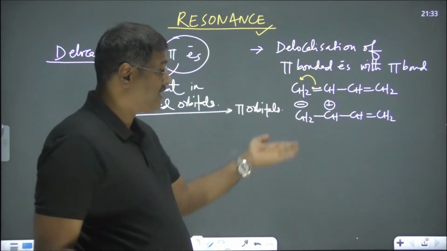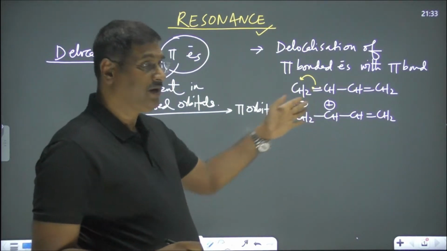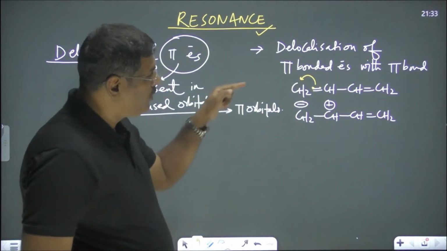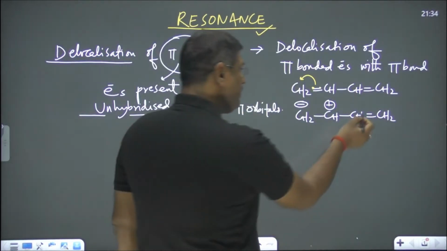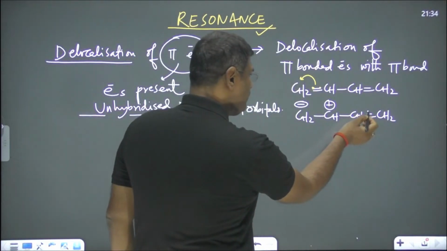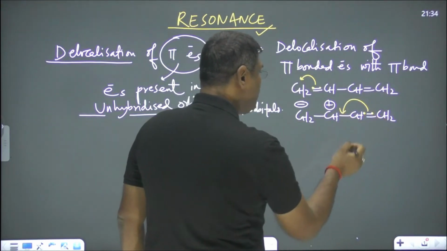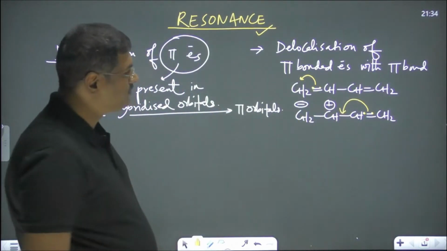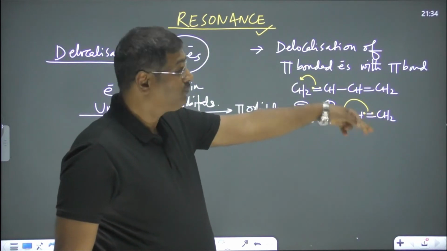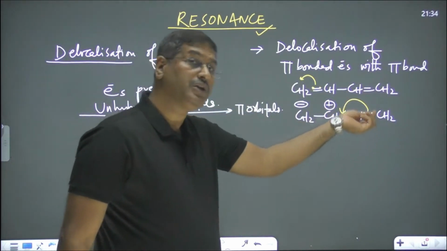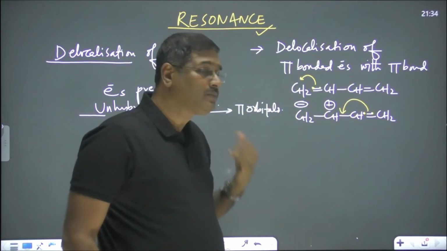So you understand its hybridization is sp2. This one is the pi orbital, the unhybridized orbital. Now in this orbital, this carbon is taking both the electrons and giving them to this one. These two electrons are given to this one. One electron is certainly of this carbon atom, the other electron of that carbon atom. This carbon is taking even that electron and giving it to this one and sharing with this one.